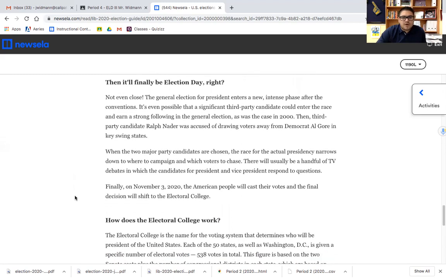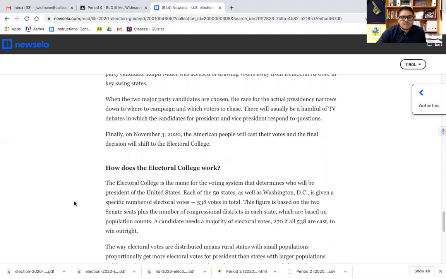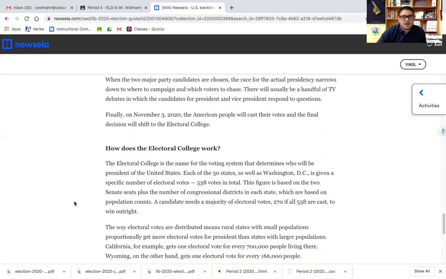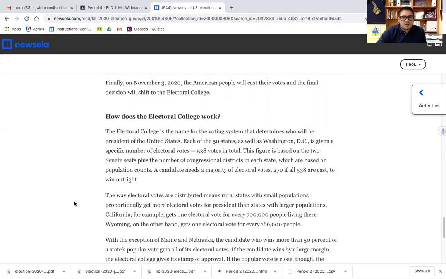When the two major party candidates are chosen, the race for the presidency narrows down to where to campaign and which voters to chase. There will usually be a handful of TV debates in which the candidates for president and vice president respond to questions. Finally, on November 3rd, 2020, the American people will cast their votes and the final decision will shift to the Electoral College. Now, how does the Electoral College work?